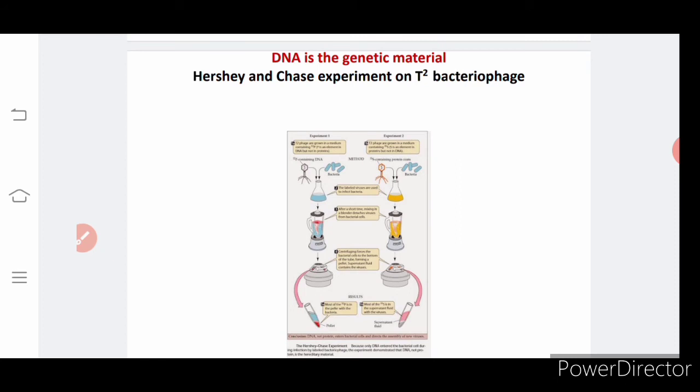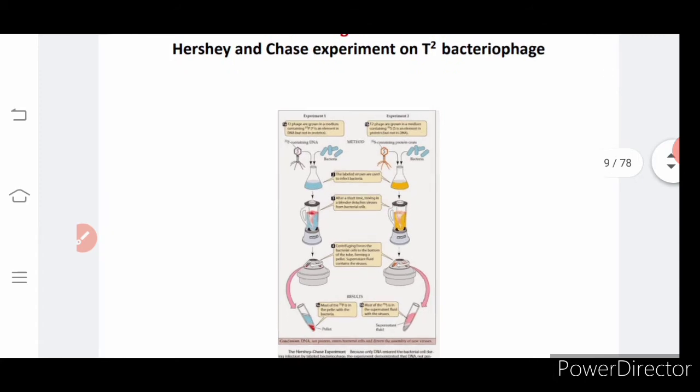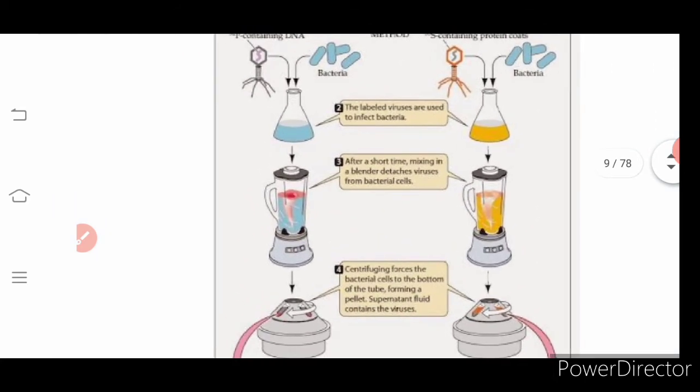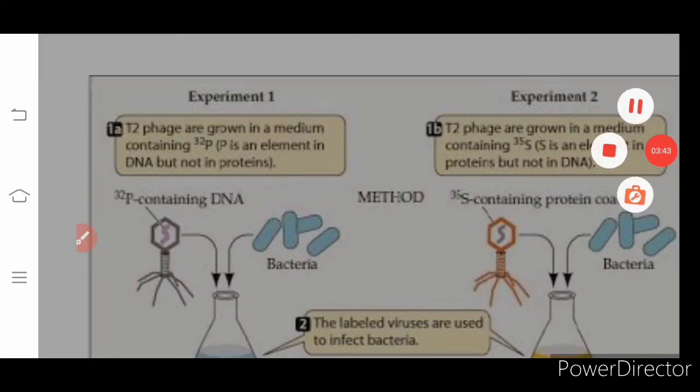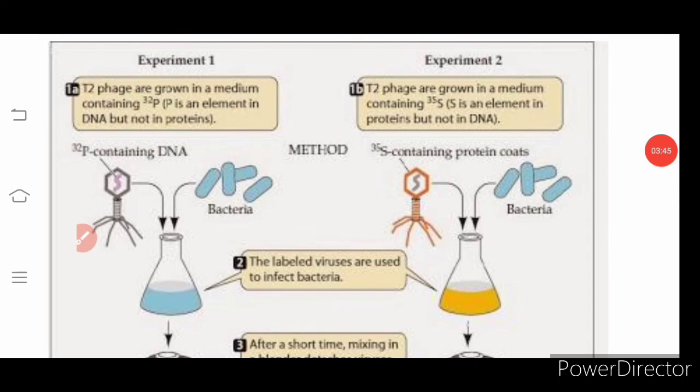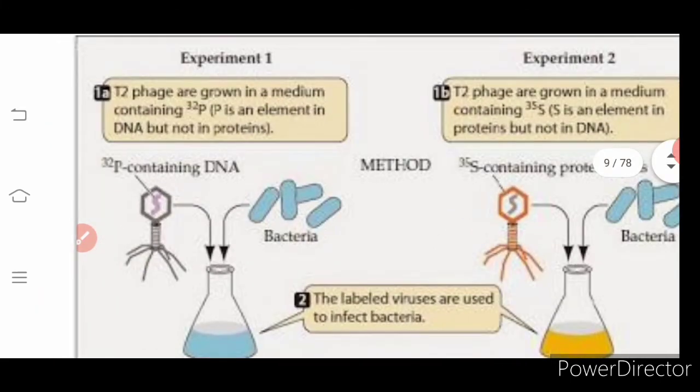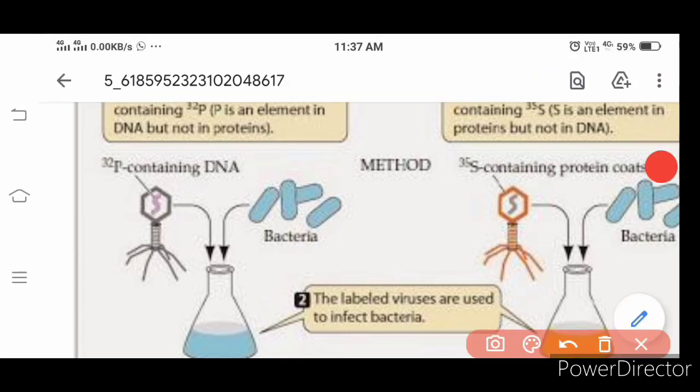Next, we have another experiment conducted by Hershey and Chase, using the T2 bacteriophage, as the diagram is given in your book. This is another experiment to find DNA as the genetic material. Please listen carefully and keenly. Two experiments were conducted to find DNA as the genetic material in viruses.